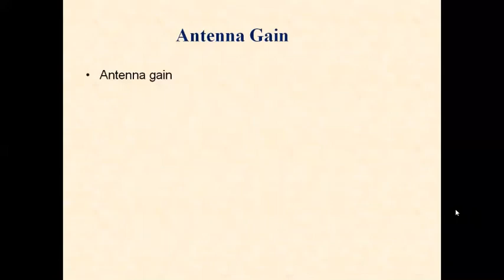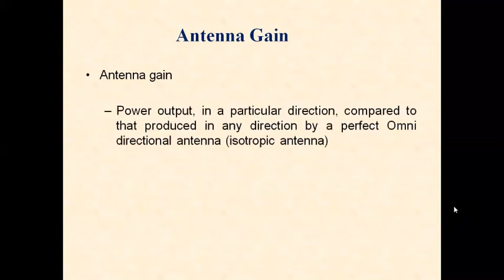So we will define in detail the antenna gain: the power output in a particular direction, compared to that produced in any direction by a perfect omnidirectional antenna. So it is the gain of an antenna.